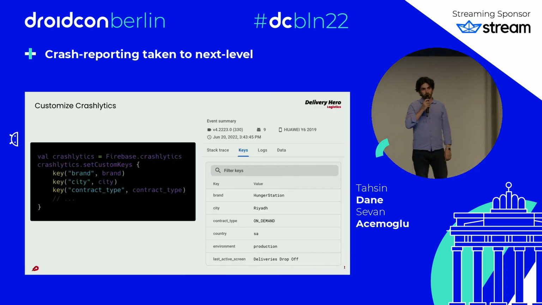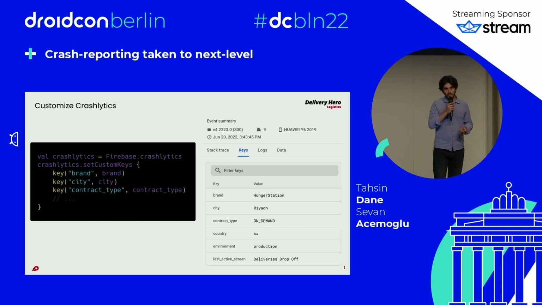So, the first thing we did, of course, probably everybody knows, we use custom keys. When you use custom keys, you can create your own report. You can filter specific user ID, or specific screen name, or any kind of custom information you want. In our case, for riders, or you can call them delivery people, we need to send the brand information.